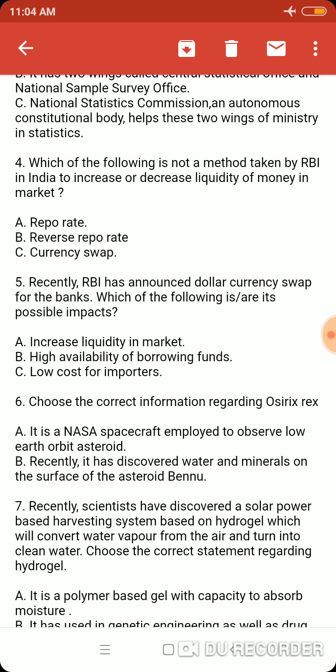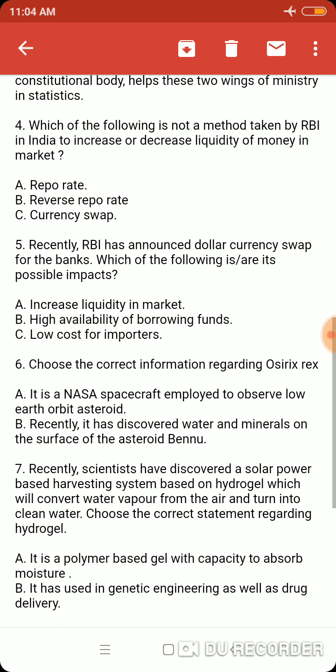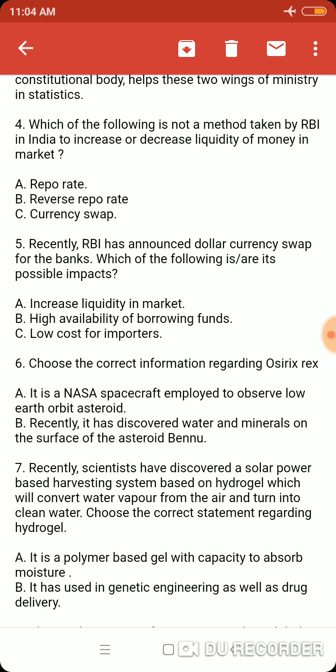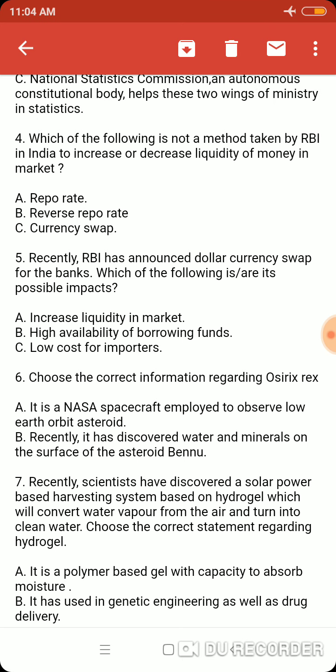It is dollar and currency swap mechanism where RBI will buy the dollars of the banks on an auction basis for a particular time period. After the time period is over, the banks will buy them back from the RBI. It will inject liquidity to the market as well as it has various impacts. Try to find out those impacts. So repo rate, reverse repo rate, currency swap, all are mechanisms.